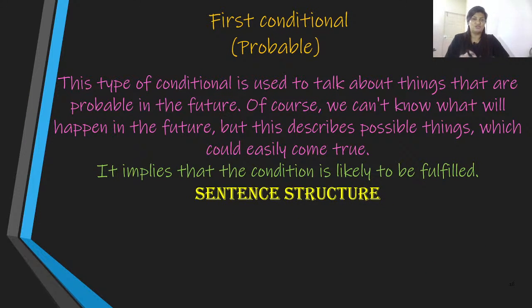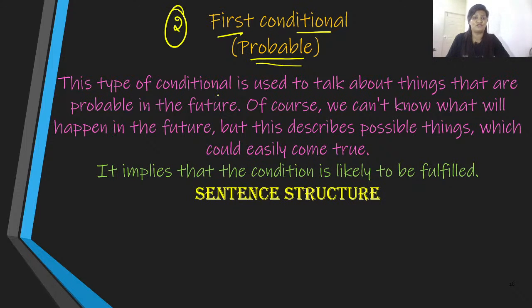Now moving on to the second one, which is referred to as first conditional. The first one was referred to as zero. Here, this one is referred to as first conditional, and it is also referred to as probable. Focus on the word. This word is pretty much self-explanatory. When you say probable, the possibility of actions happening is higher. Well, not entirely, but the possibility of that action happening is pretty much higher.